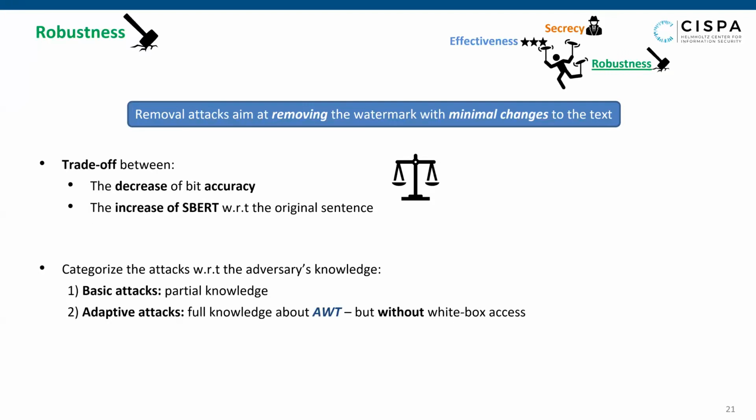The first one is basic attacks. Here, the attacker knows about using a translation-based watermarking scheme, but not the model details. The second one is advanced adaptive attacks, in which the attacker has full knowledge about the model, but no white box access.